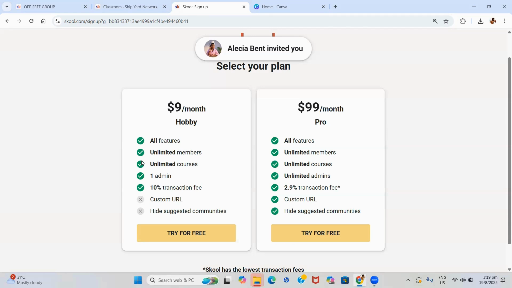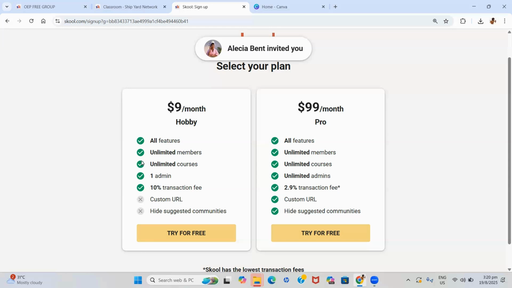So Skool allows you to collect payment on the platform. And I really love this feature because as someone from the Caribbean, it allows me to collect payment through Stripe Express without me having to have a Stripe, don't have to have a PayPal account, don't have to have a Payoneer account. And it sends the money directly to my local Jamaican bank account, right? It does the same thing for my affiliates. I have a platform that I have affiliates on. The affiliates are able to cash out in their local bank account as well. So it will take a 10% transaction fee from every sale that you make on the platform.